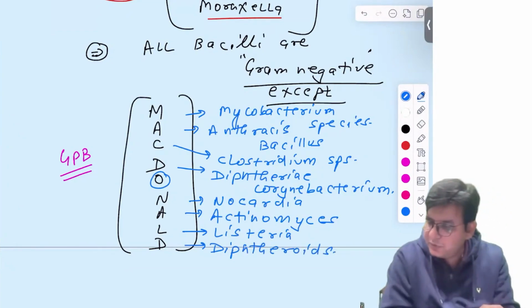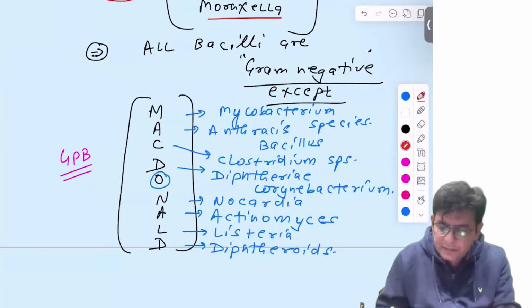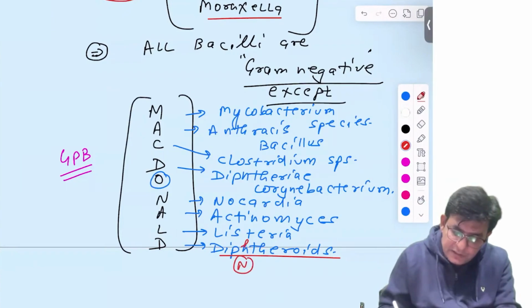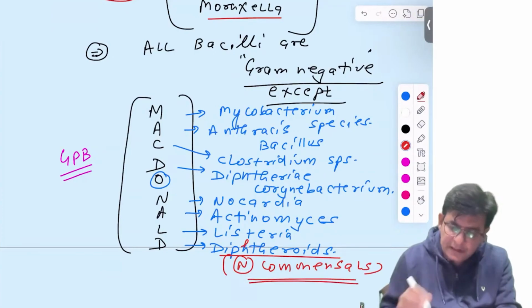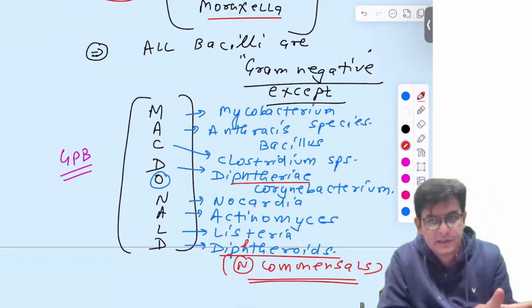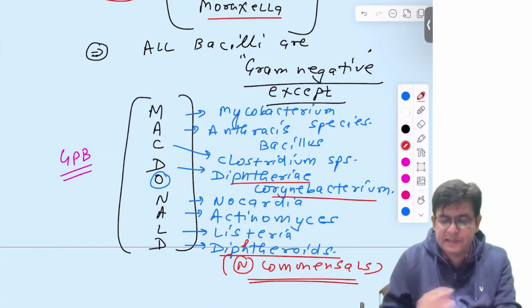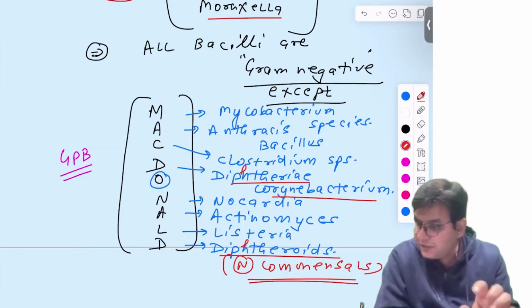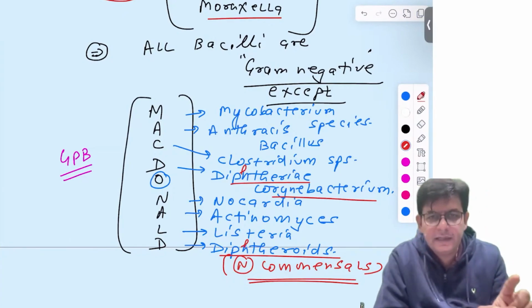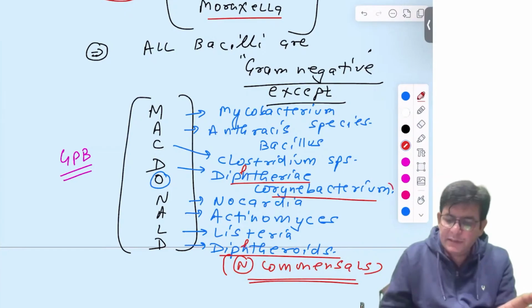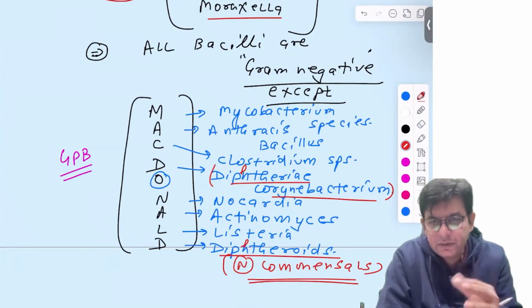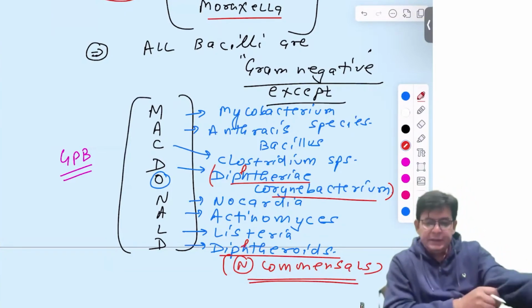Diphtheroids are normal commensals, which you and me also have in our throat. Diphtheria bacillus is pathogenic and causes diphtheria. If it comes in a case scenario, they will say an unimmunized child develops a grayish white pseudomembrane, and when you try to pluck it, it bleeds. That is the case scenario of diphtheria.